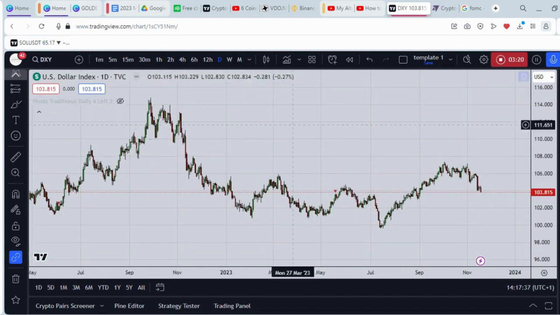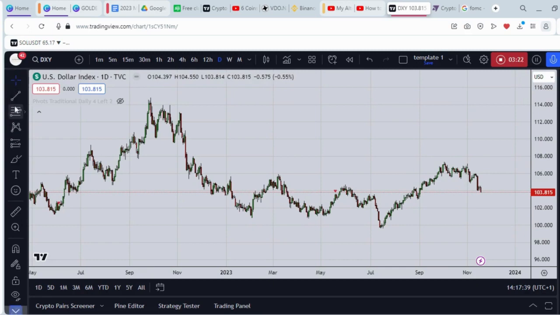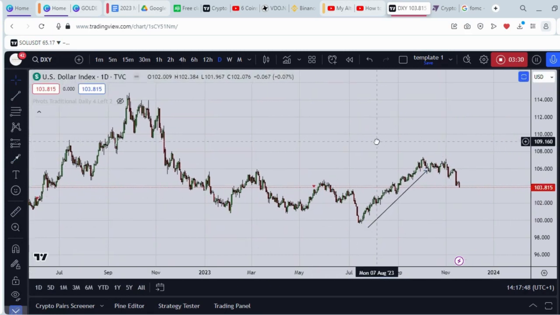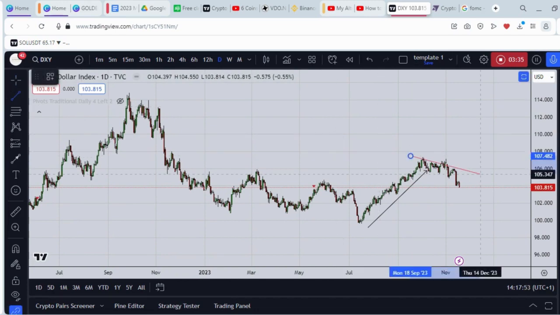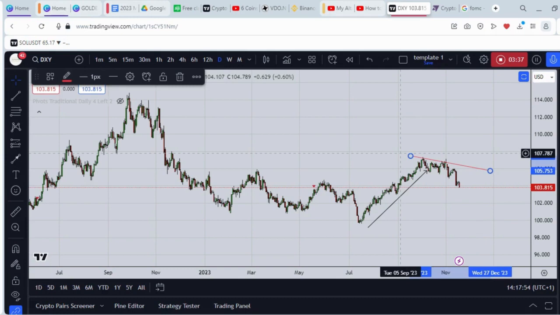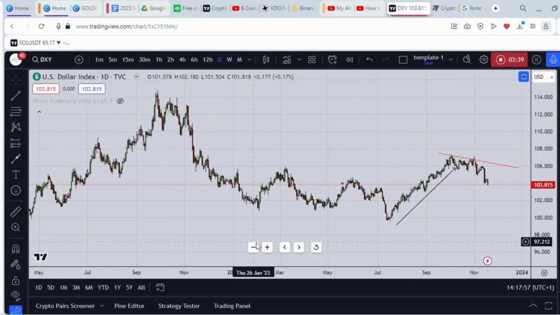As you can see, this market has been on a run before. One thing about this market is it moves in zigzag. It was on this run, and what happened now is there was a resistance area here. Always look at the left part of the market, so I'll try to zoom in close.